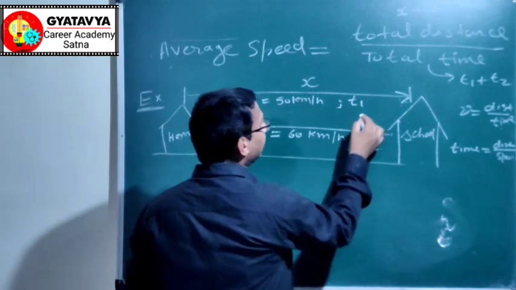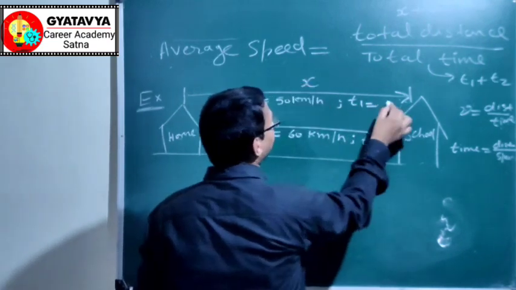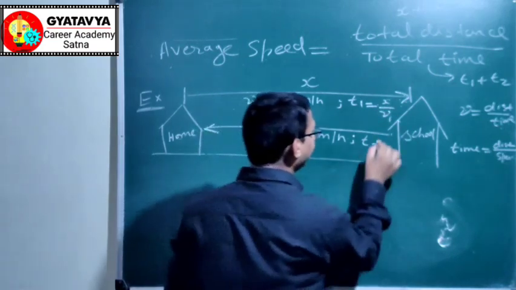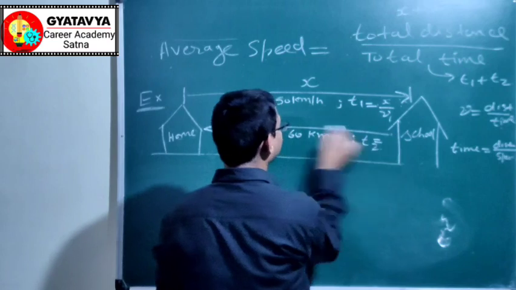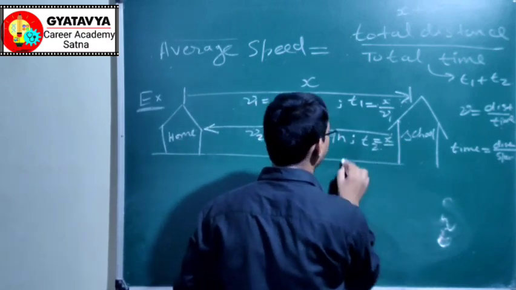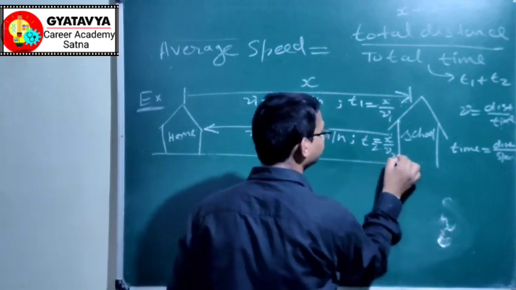So this t1 will be this distance x upon this speed v1. This t2 will be this distance, the returning distance is also x, divided by this speed v2.